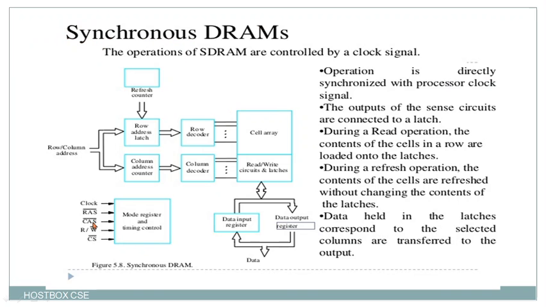Let's go for synchronous DRAMs. Here the operation of the SDRAM is controlled mainly by the clock signal. The diagram has components called row and column address latches, similar to the previous one, the cell array, and related operations with a data input register and data output register. Important here are the mode register and timing control.